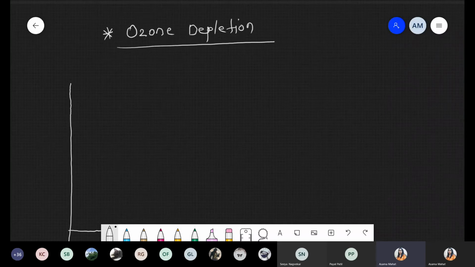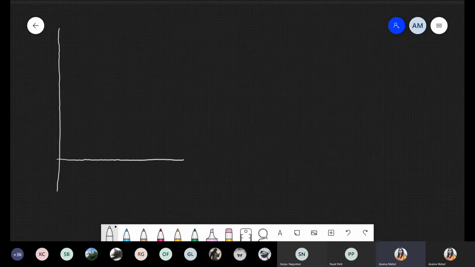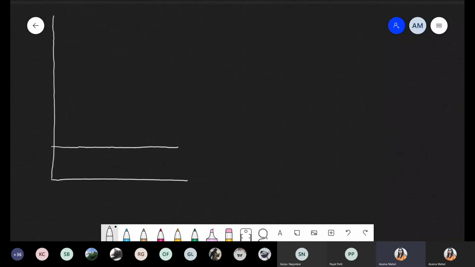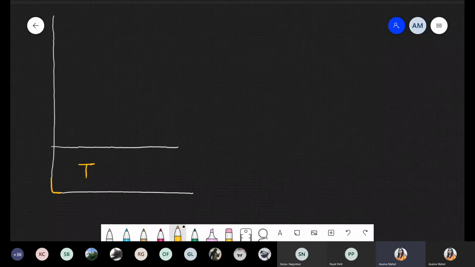Inside this atmospheric layer, first of all we are talking about the troposphere, which is approximately 16 kilometers from the earth surface. We are not taking that kilometer part because वहां से question नहीं बनेगा. So I'm just writing the zone name. This zone is called the troposphere.